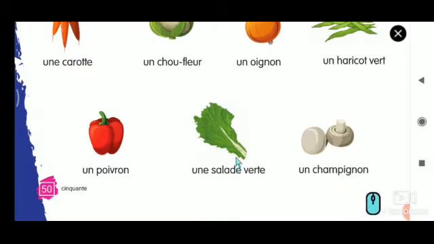So in foreign countries they use this leaf. This is called lettuce leaf, and it is called une salade verte. Une salade verte. It is mostly used to make sandwiches or for any other meat. When they cook any meat, they use this lettuce leaf to give protein. Okay. So the last one is champignon. This is mushroom, you all know.